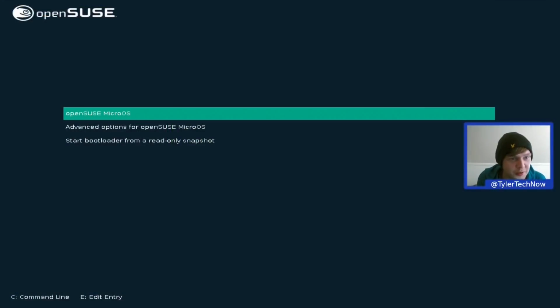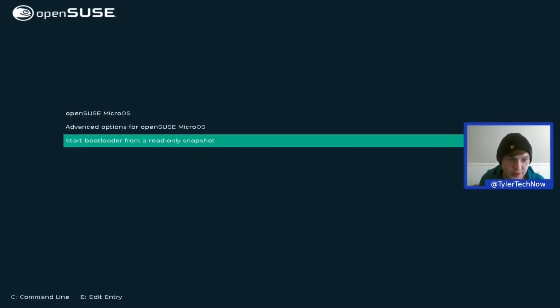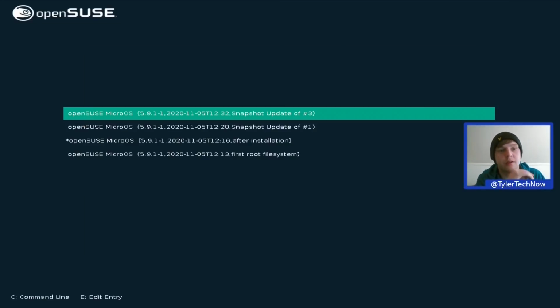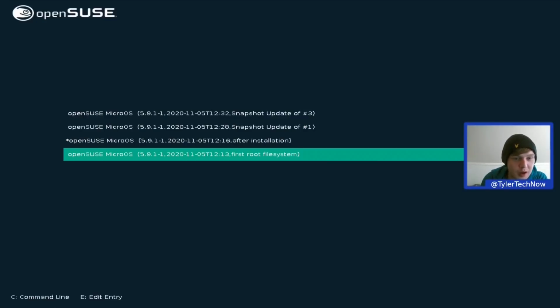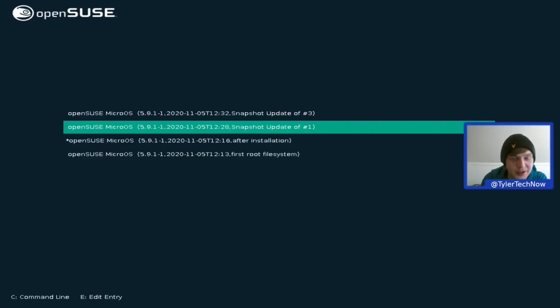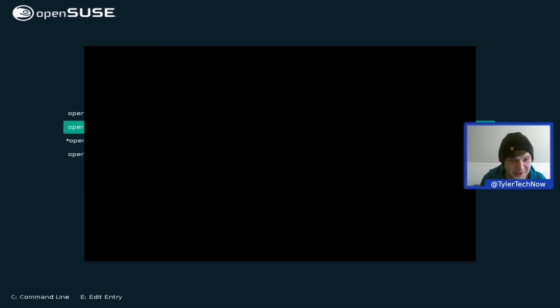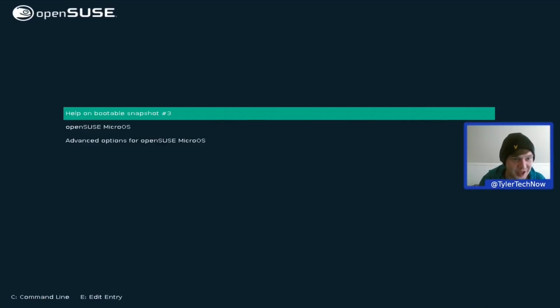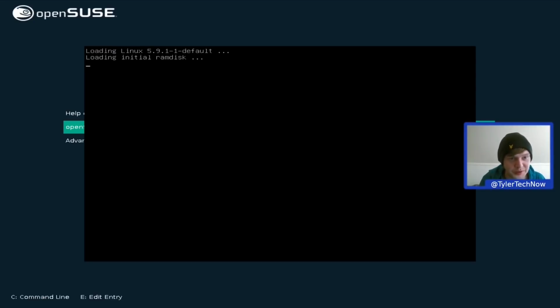Okay, so we're at the openSUSE MicroOS boot screen, and what we're going to go ahead and do is go to this final option here, which is Start Bootloader from a read-only snapshot. Now, it doesn't appear to have anything that says 4 on it, so I guess if we just go back 1, that might be the one without NeoFetch. Time will tell, so let's go ahead and do that and cross our fingers. So now we're going to boot into openSUSE MicroOS, and as long as we've chosen the right snapshot, NeoFetch should no longer be there,